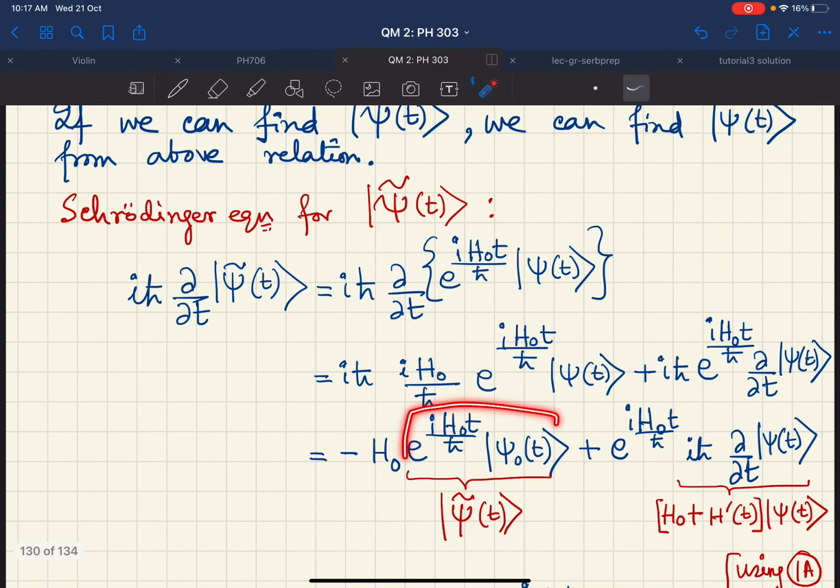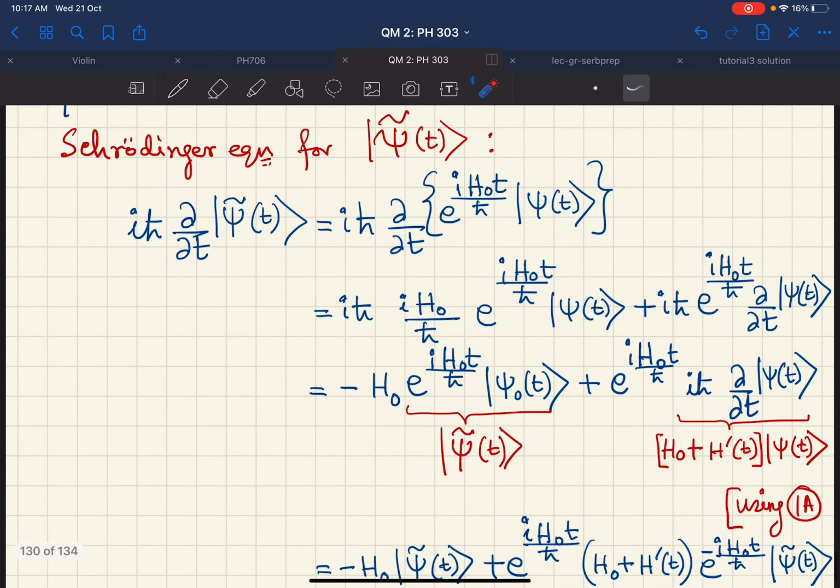So this object is nothing but psi tilde t. And we have a minus sign because these two i's and h bar get cancelled. Here i h bar is there and e to the i H0 t by h bar is there, and then we have del t of psi of t.